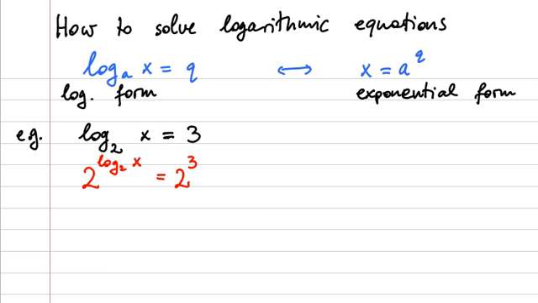The reason we did that is that this operation will cancel with the log base 2, because 2 raised to some power and log base 2 are inverse functions of each other, and they cancel each other out. So I get x equals 2 to the 3, which is 8, and that's the final answer.